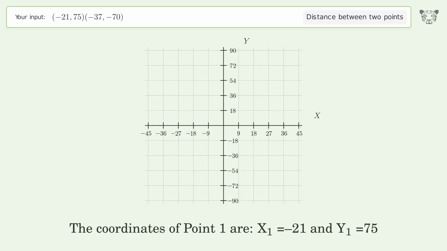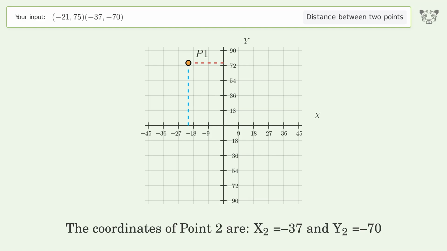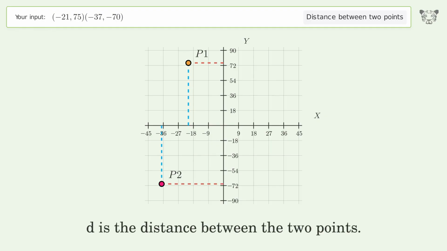The coordinates of point 1 are x1 equals -21 and y1 equals 75. The coordinates of point 2 are x2 equals -37 and y2 equals -70. D is the distance between the 2 points.